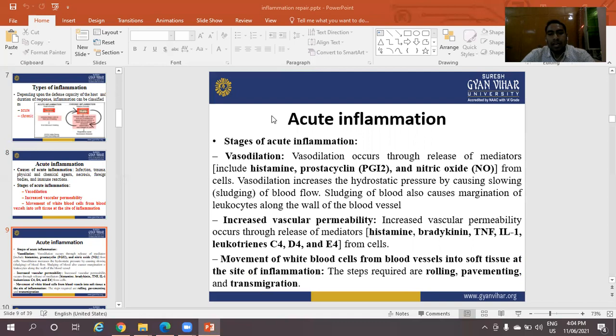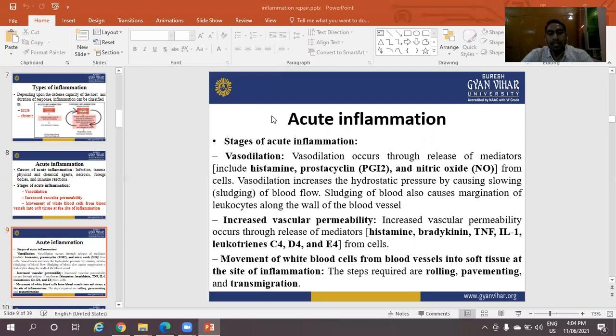Vasodilation increases the hydrostatic pressure by causing slowing of blood flow. Slowing of blood flow also causes margination of leukocytes along the wall of the blood vessels, in which white blood cells, leukocytes, migrate along the wall of the blood vessels.